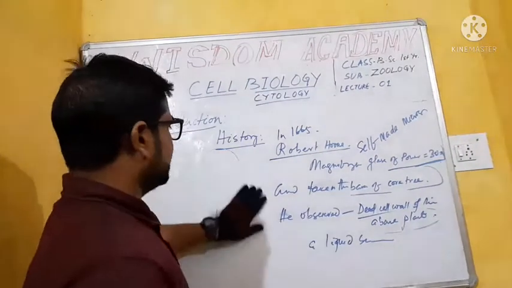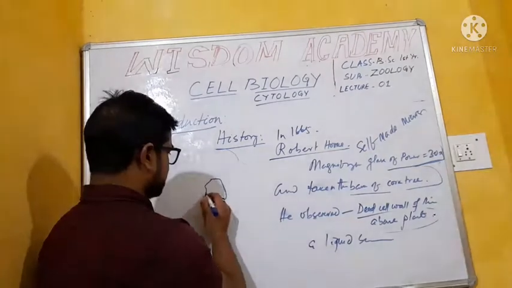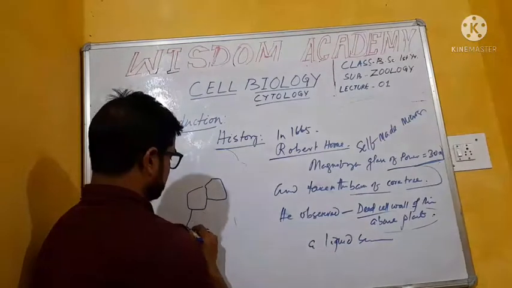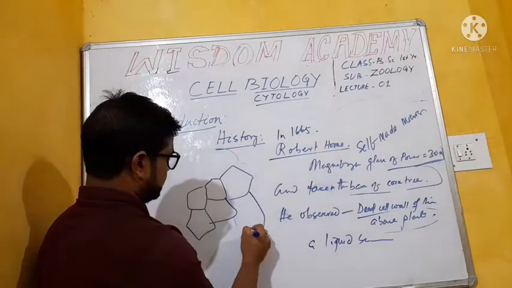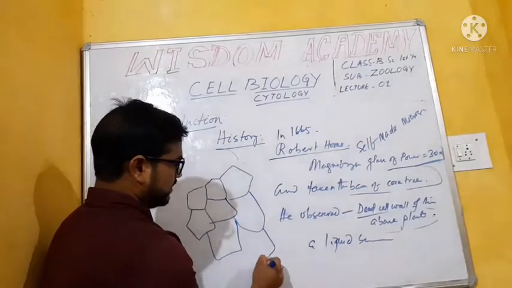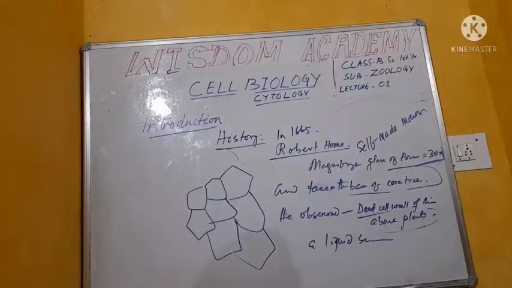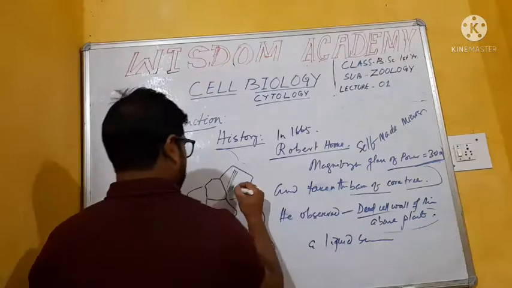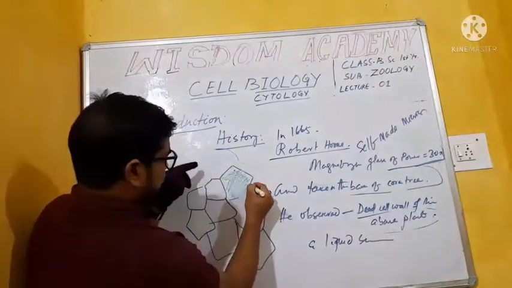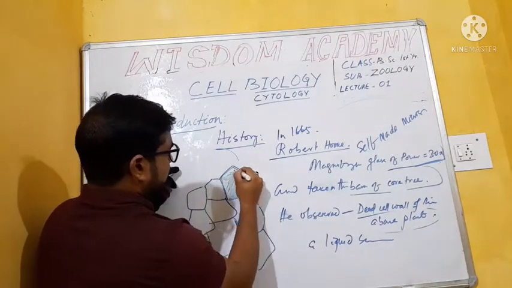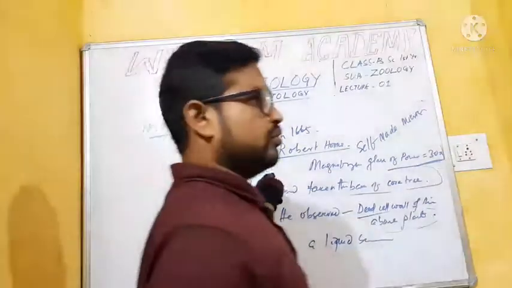And he observed a honeybee-like structure. This structure he observed under the bark of a cork tree. Each compartment of this structure is known as a cell. The term coined by Robert Hooke is cell.